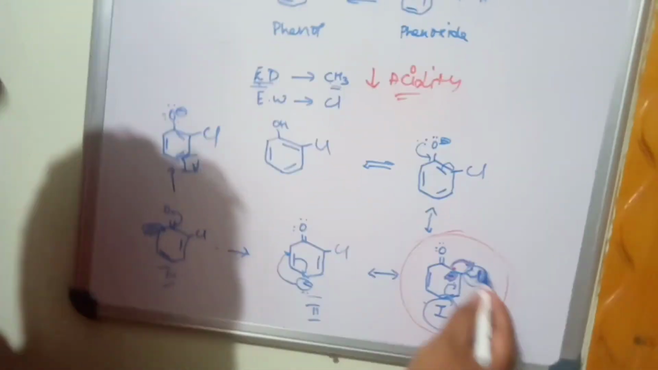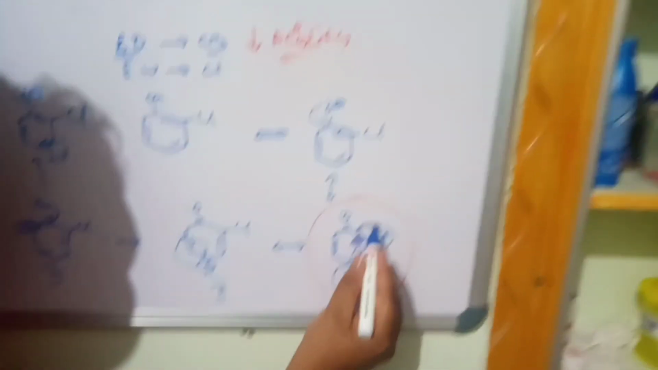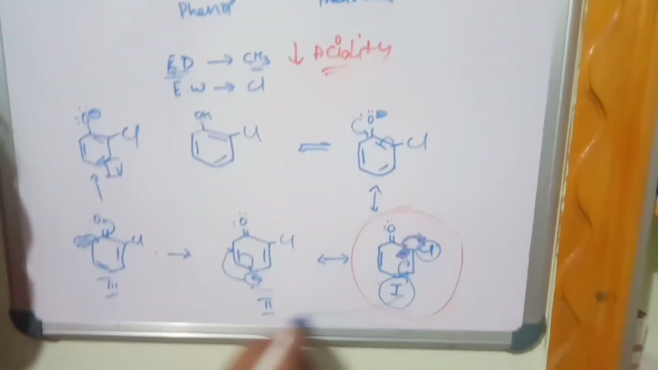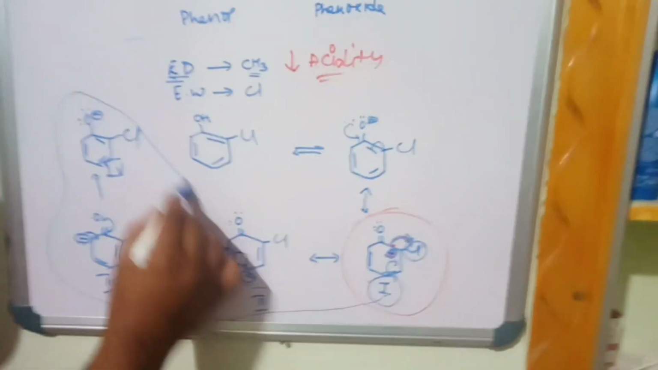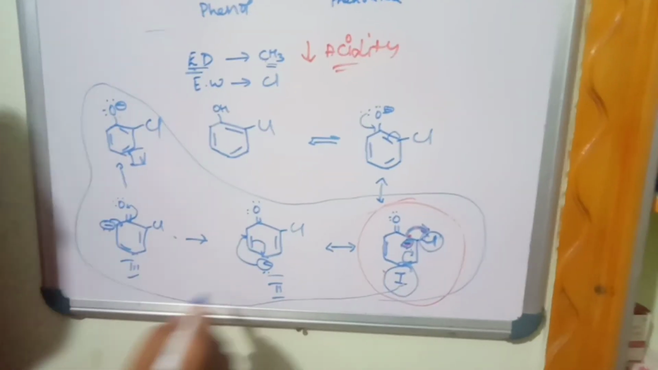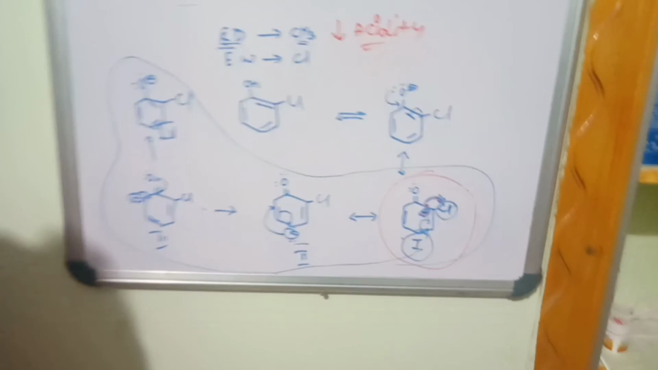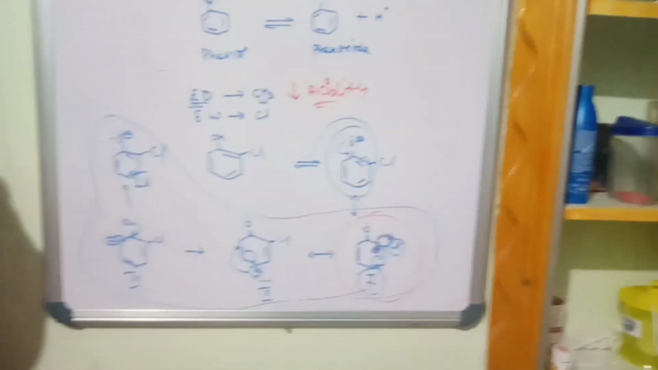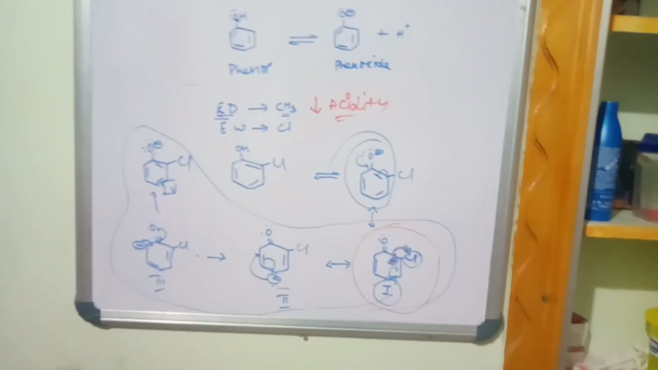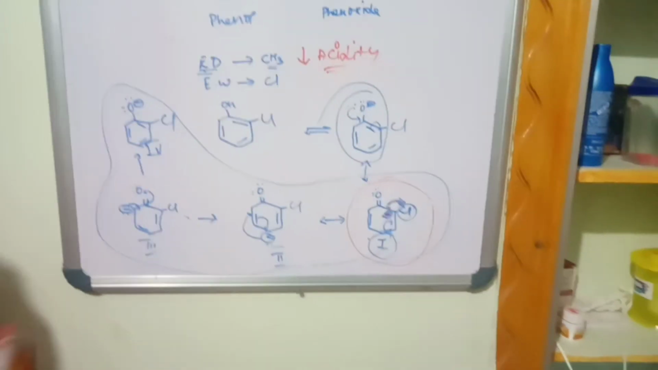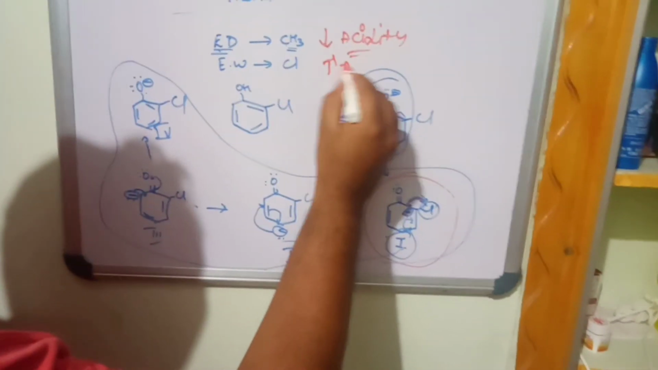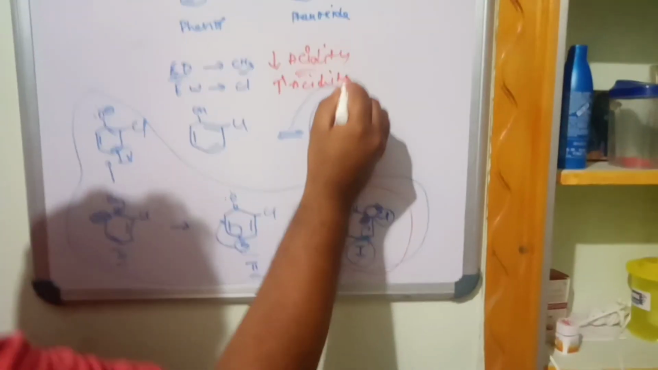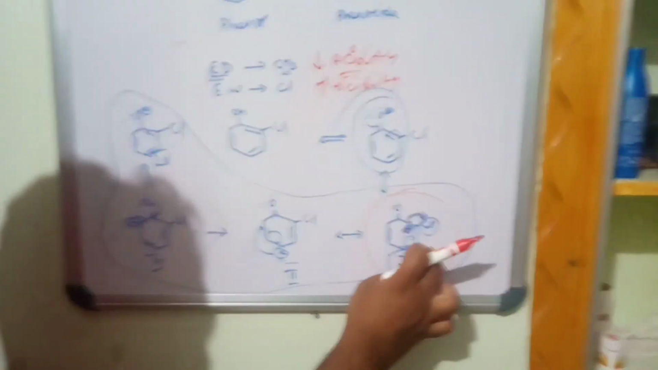So what happens? This chlorine is an electron withdrawing group. Hence the chlorine will withdraw the electrons towards itself. It will cause nice dispersal of charge and delocalization of pi electrons. Finally, it will lead to an increase in the stabilization of the phenoxide ion. Anything which increases the stability of phenoxide ion will increase the acidity. So electron withdrawing groups will increase the acidity because of this very important structure.